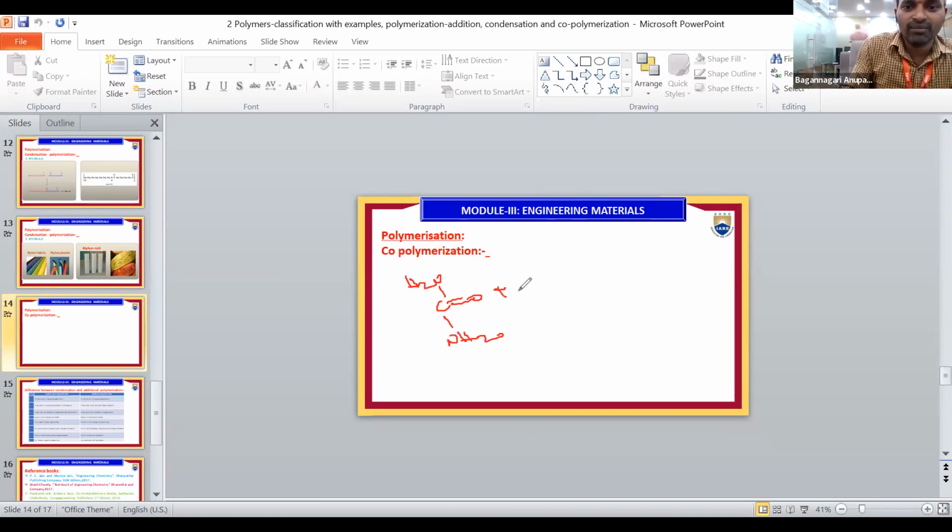It reacts with formaldehyde, CHO, to form urea formaldehyde. The structure of that is HN, C double bond O, HN, CH2 O.